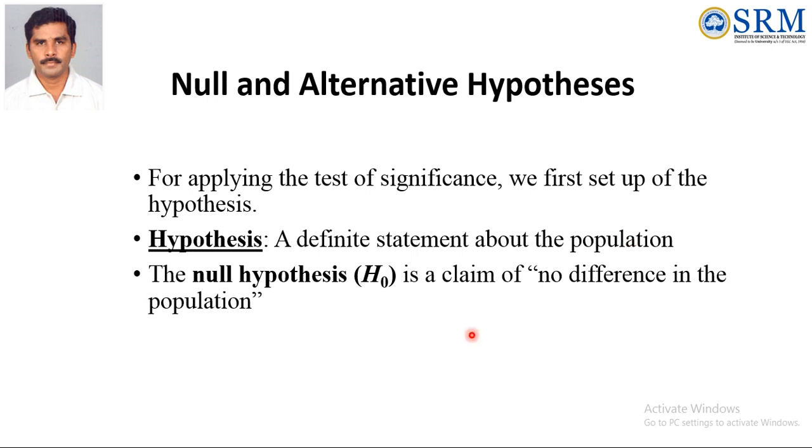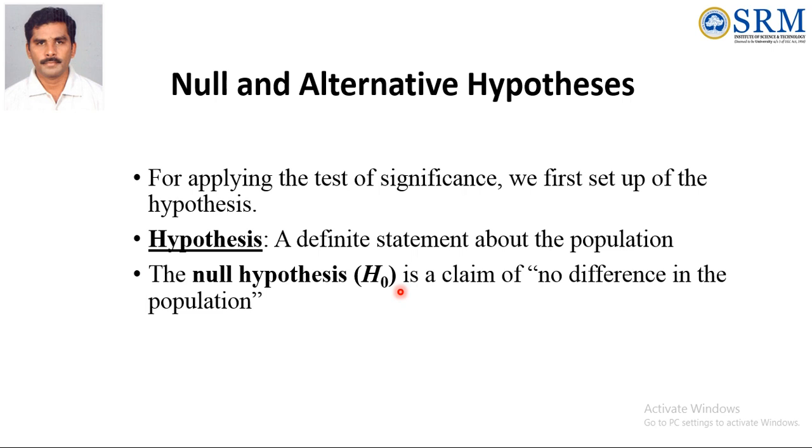The null hypothesis H naught is the claim of no difference in the population. H0: zero means null, H means hypothesis. Null hypothesis. So what is called the null hypothesis?